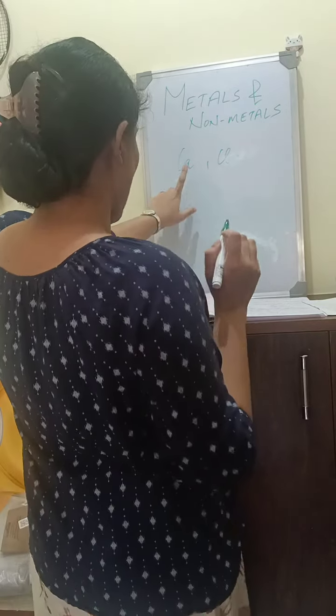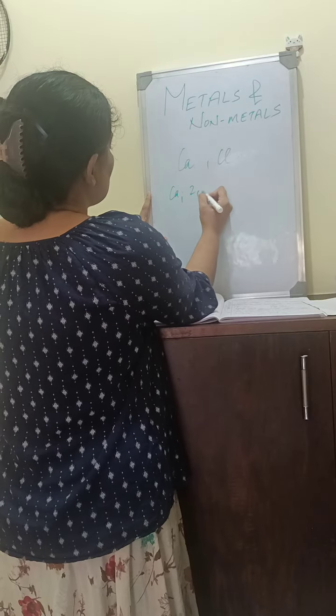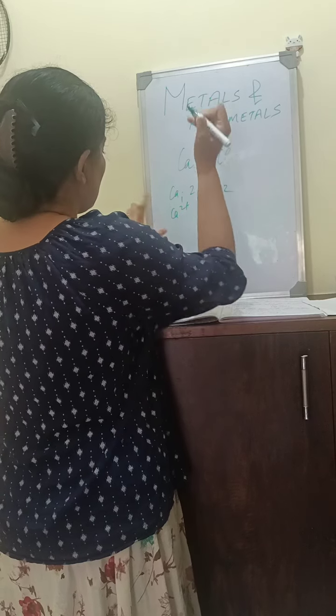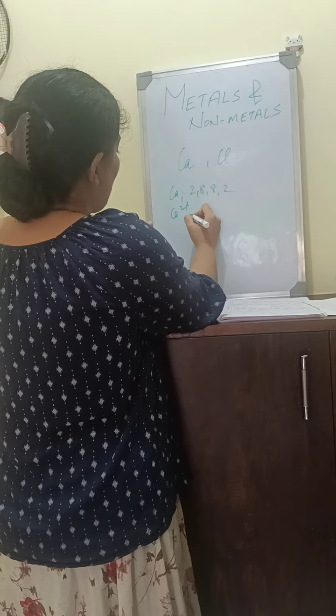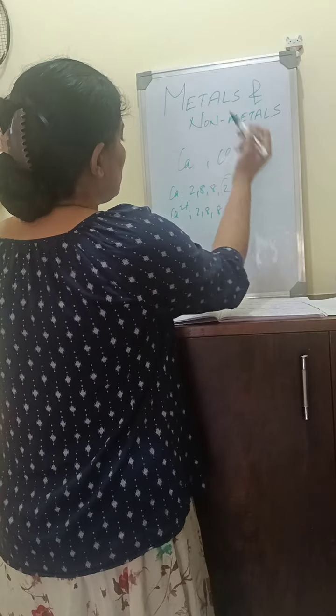Let's see, calcium is a metal and chlorine is a non-metal. The configuration of calcium is 2, 8, 8, 2. The Ca2+ ion has configuration 2, 8, 8, as it loses its outermost 2 electrons.